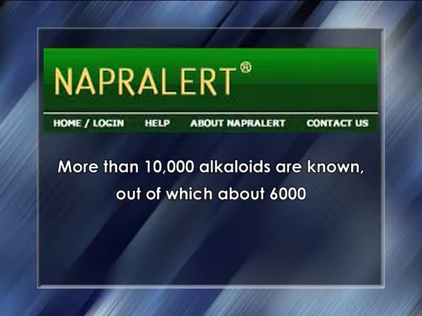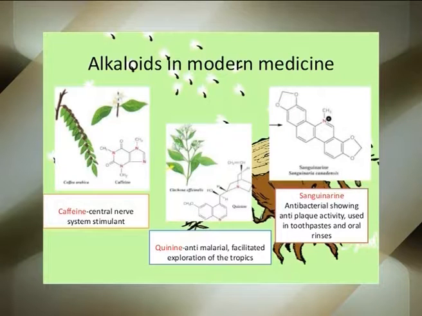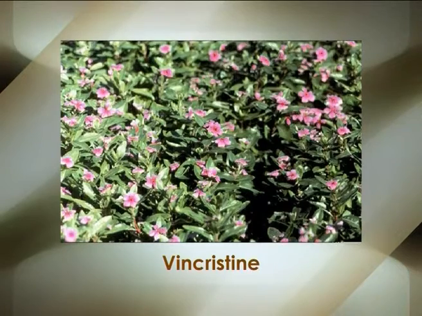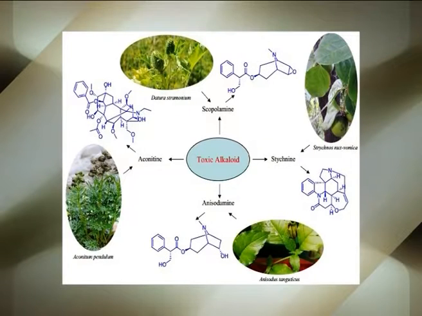More than 10,000 alkaloids are known, out of which about 6,000 are named in the NAPRALERT database. Many alkaloids are used in medicine. They sometimes are very expensive, for example vincristine, which sells for as much as Rs 1 lakh per gram. However, most of the alkaloids are toxic. They often are responsible for the properties of plant poisons.